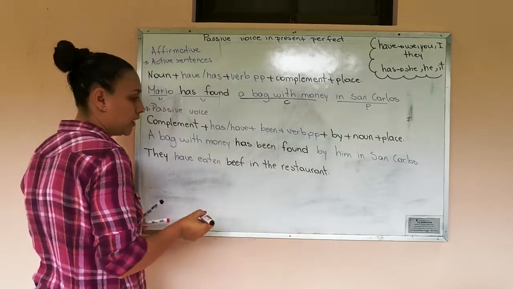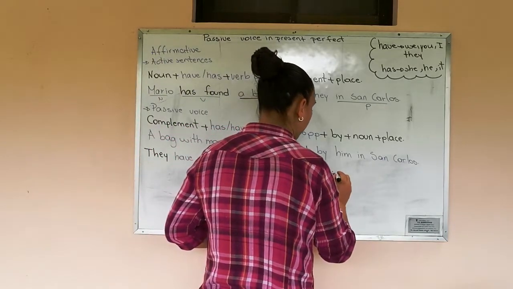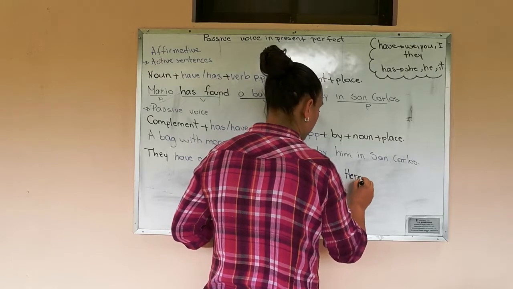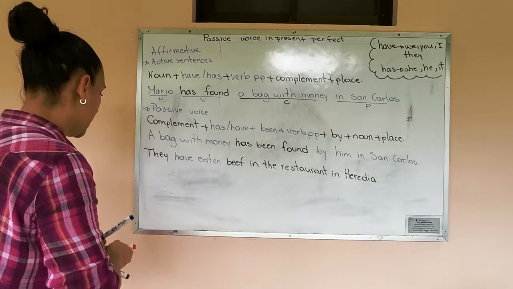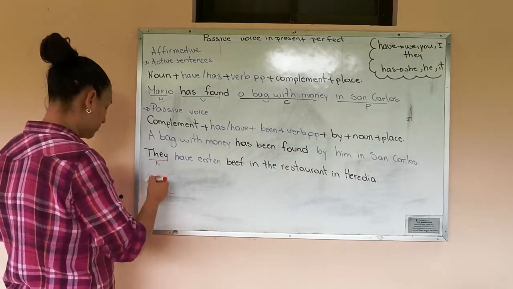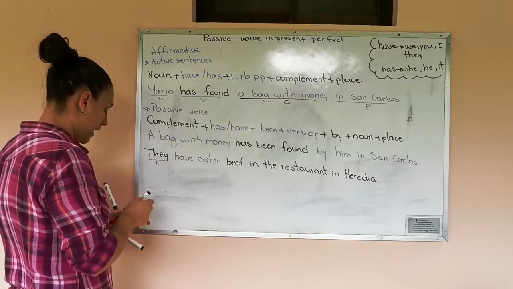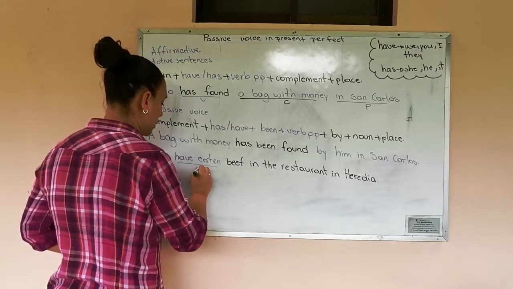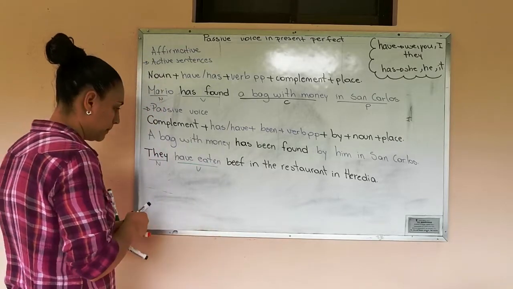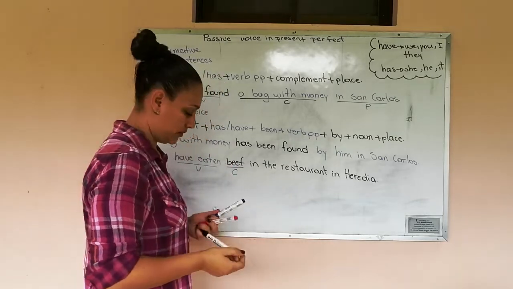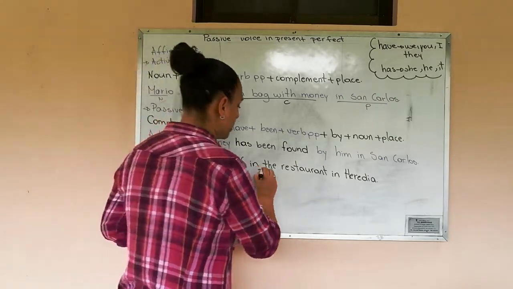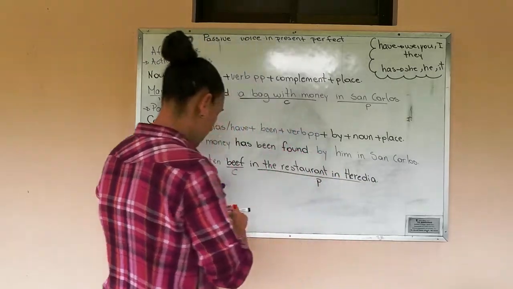Well, in the restaurant in Italy. Okay. They is the noun. Have eaten is the verb. Beef is the complement. Is meat. In the restaurant in Heredia is the place.